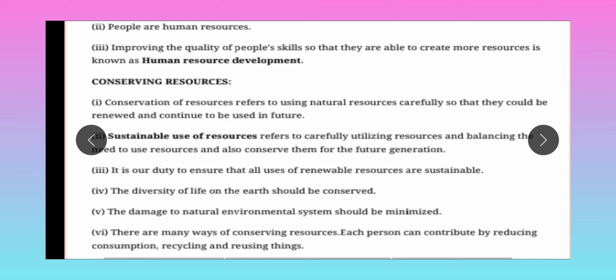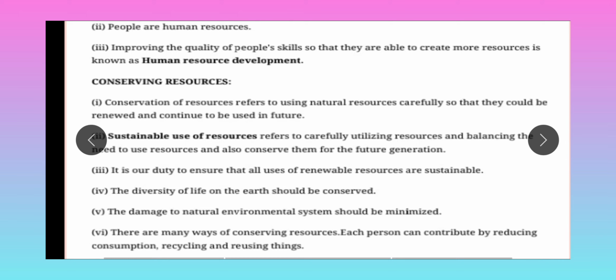Okay, now suitable use of resources. Suitable use of resources refers to carefully utilizing resources and balancing the need to use resources and also conserve them for the future generation. If we do not conserve the resources right now, for our future generation they will not be there. Third point, it is our duty to ensure that all uses of renewable resources are suitable. We have to use only those kinds of resources which can be renewed, which are renewable.